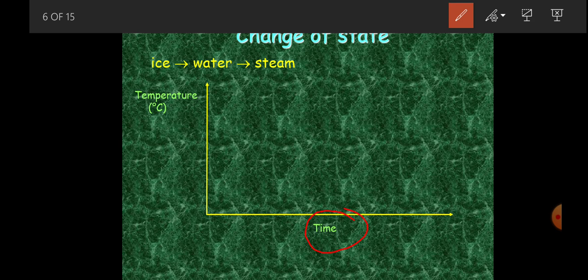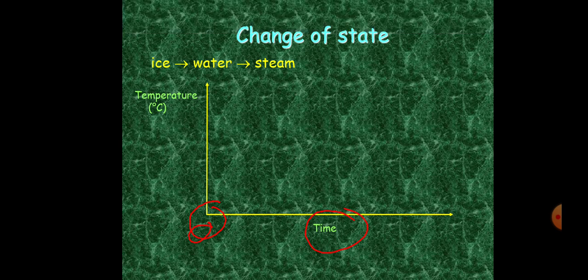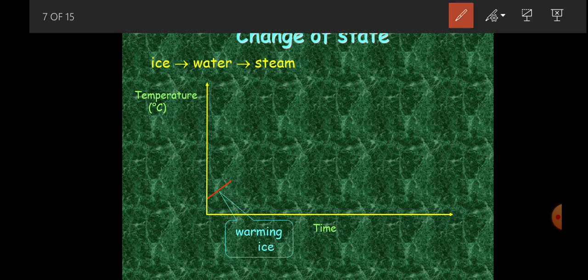So you have time, and in some substances it may start at 0, in some others it is not a must to start at 0. So it starts at this particular point. You can say I'll start heating water from 10 a.m. and then I'll wait and see at what time it will have changed to gas. We do have the example of ice. You have your ice, you are warming it. What happens is, as you are warming ice, temperature increases from this point to this point.